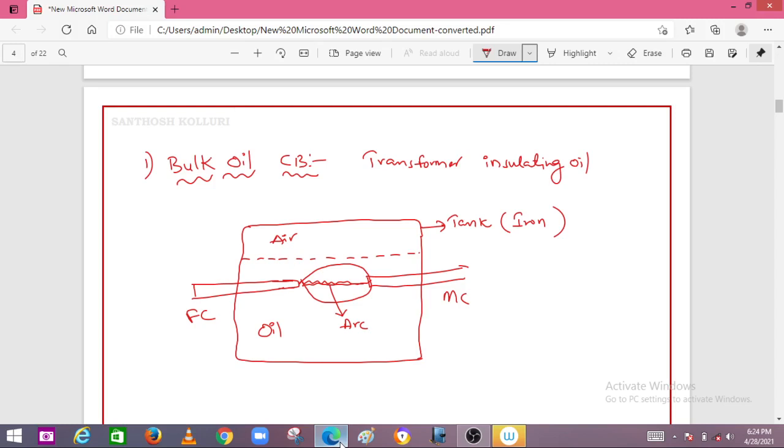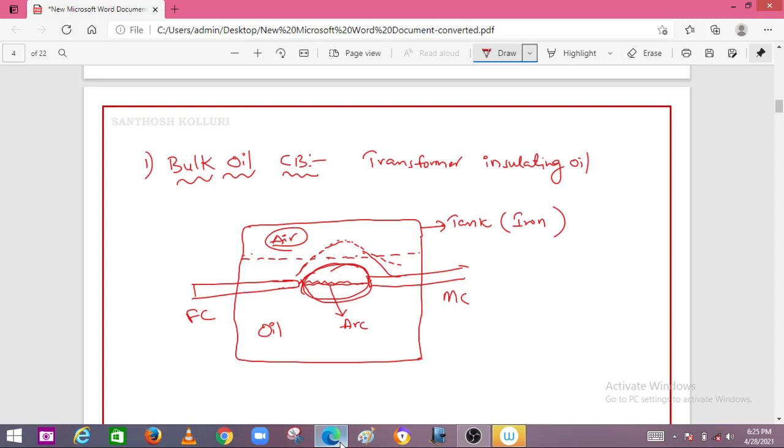And you should also maintain some air inside the tank, because it is necessary between the oil surface and the tank roof to accommodate the displaced oil when the gas forms around the arc. This oil will be displaced from its original position. If you pour the oil tightly inside the vessel, it cannot be displaced, and the tank may be blasted. That's the reason you should provide certain air.